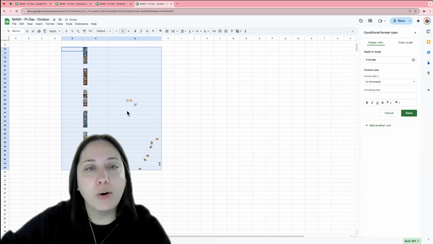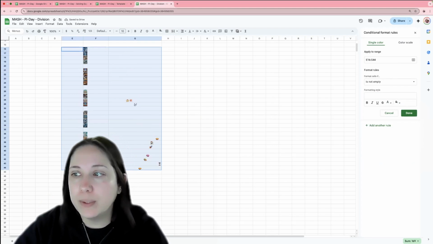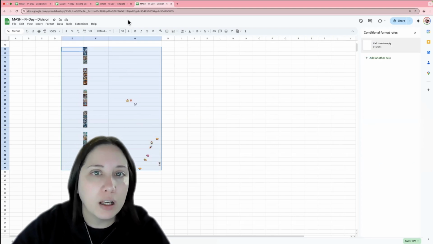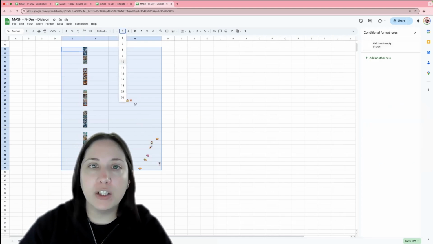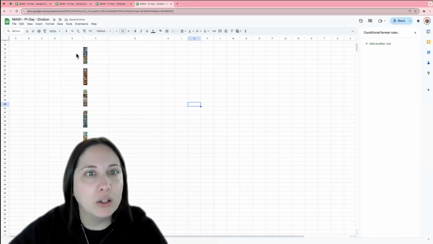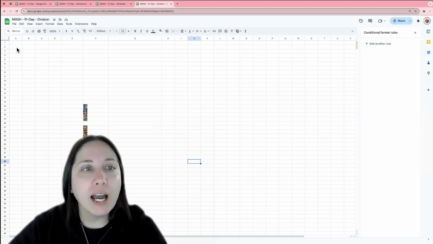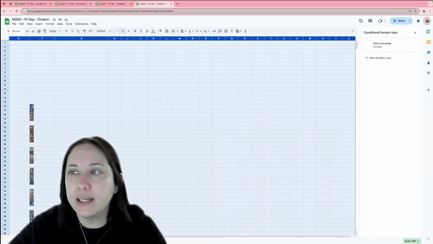So notice how now all the text is gone. And it is conditionally formatted. So it means that students won't be able to change the color unless they come in here and know that they have to delete that. And then I'm going to change this to size 1 because it makes the little emojis kind of look like they've gone away. After that, I am going to highlight B all the way to Z.